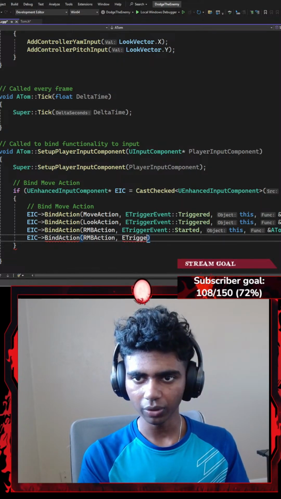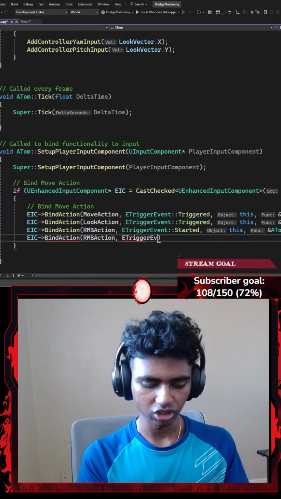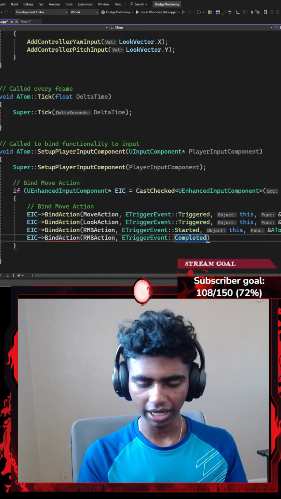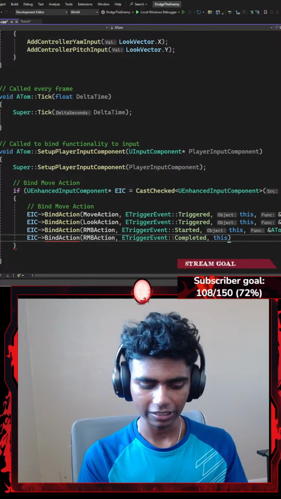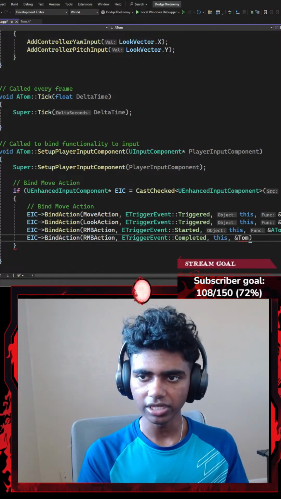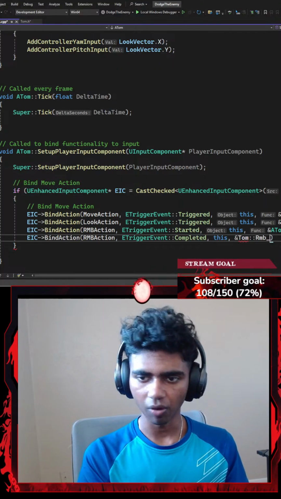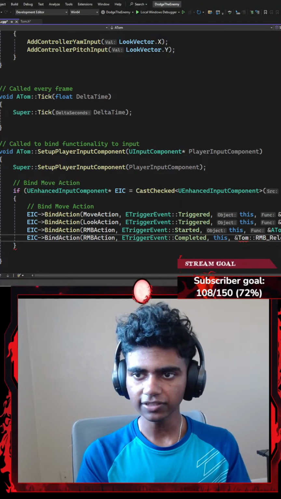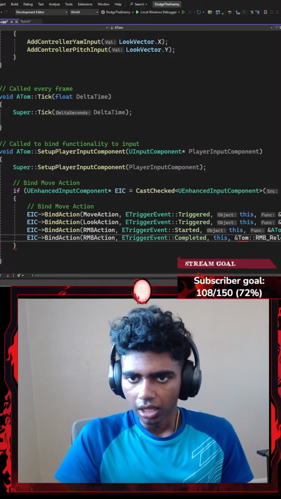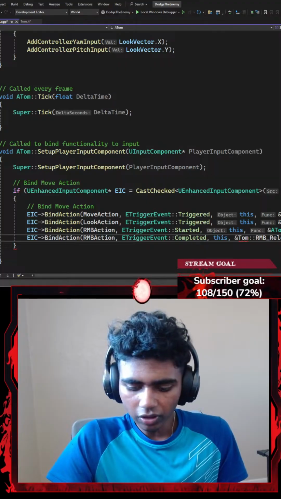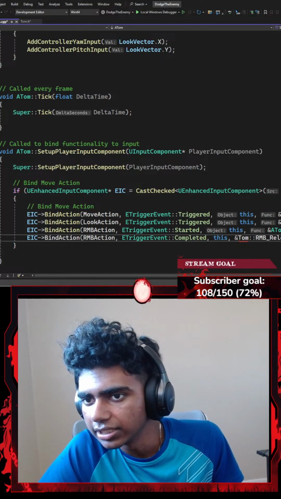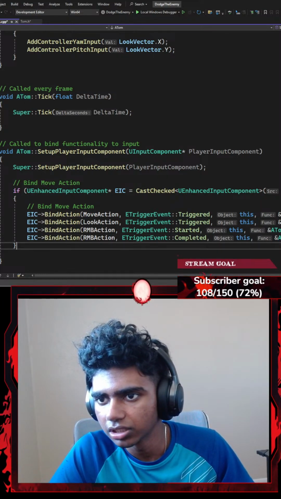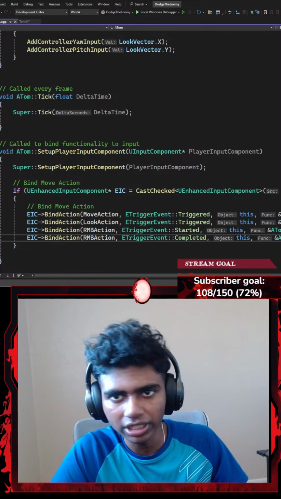Okay, so I'm going to go with another ETriggerEvent, which is going to be something like Completed. If my trigger event on this object has been completed, I want to do what the RMB_Released function tells me to do. Then I just end this with a semicolon. Okay, this is going to be a Tom. There. I think that's pretty much it, right? No, there's one more. There was a summon action, but I won't need that for now.